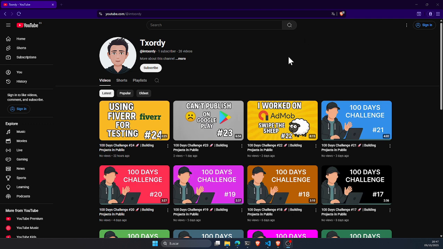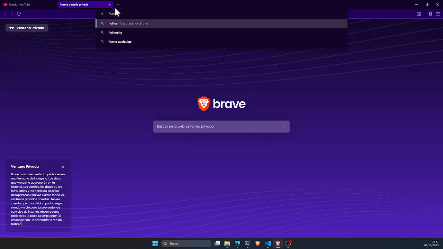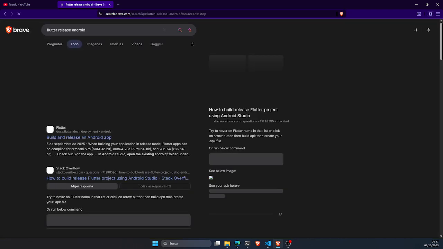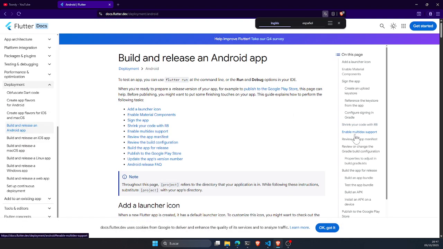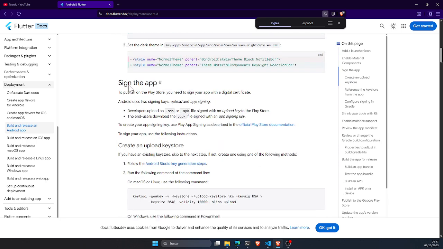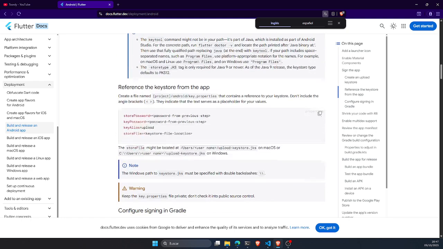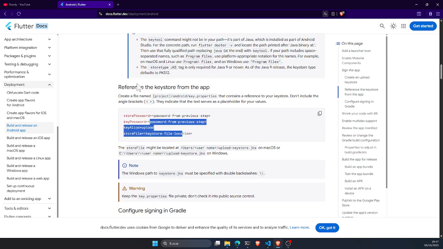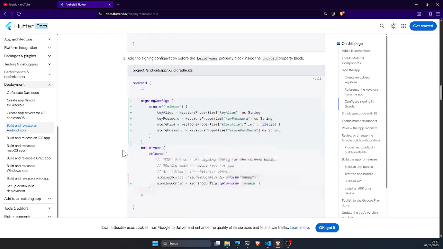After doing that, I've been using the Flutter documentation to generate the release. If you go to Flutter release Android, they have their own documentation to build and release Android apps. It says that you need to, in my case I didn't have one, so I just created an upload keystore, and with that I had to apply some configurations, put some things in the Gradle files.